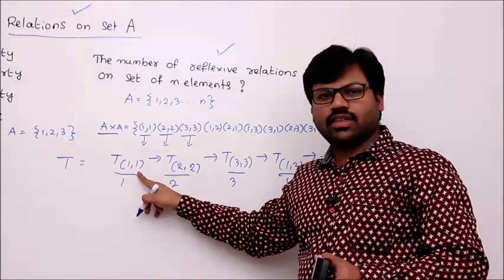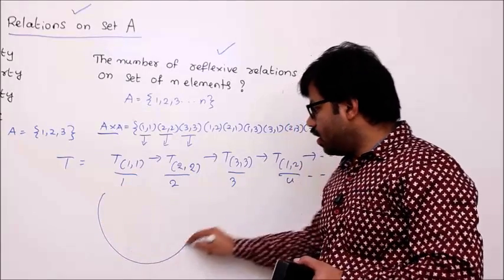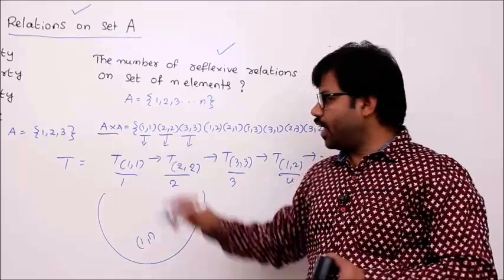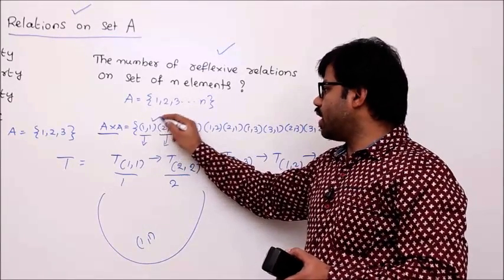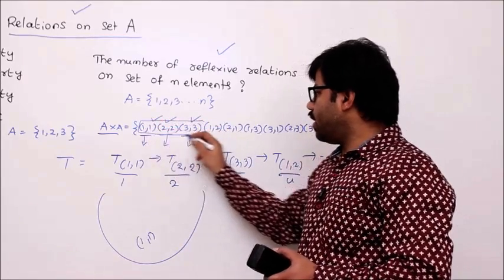Okay. First task. How many different ways can you take 1 to form a reflexive relation? So 1 is compulsory, isn't it? So there is no option for you. We have to take it. Correct? In the same way, 2 has to be selected, 3 has to be selected. Better what you do is directly take them.